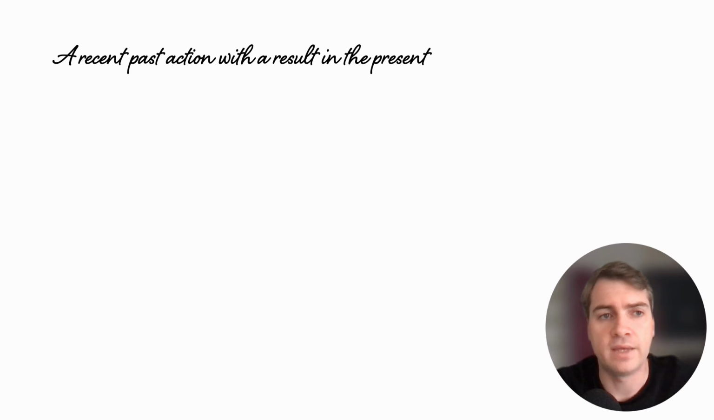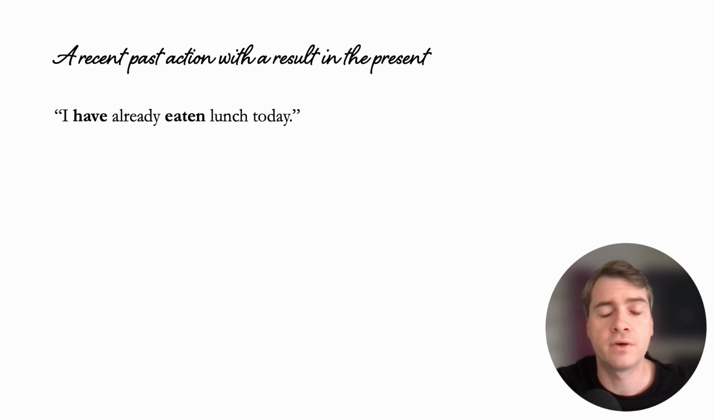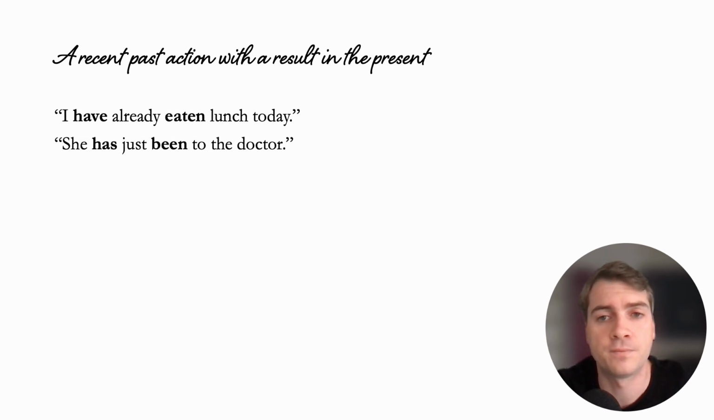All right, so a recent past action with a result in the present. I have already eaten lunch today. So at some point before now, I already ate, right? So I'm probably not hungry now. It's relevant now because I'm not hungry now. I have eaten before now, so I'm not hungry now.